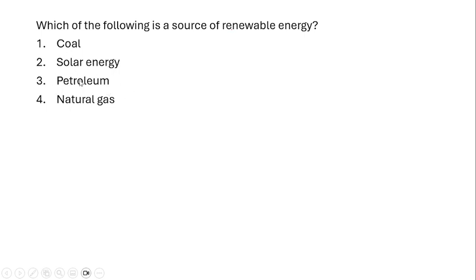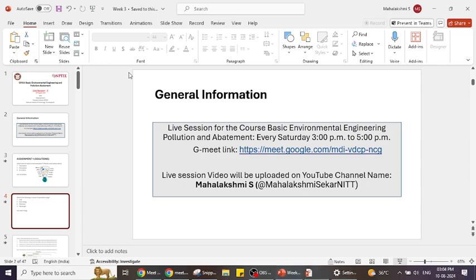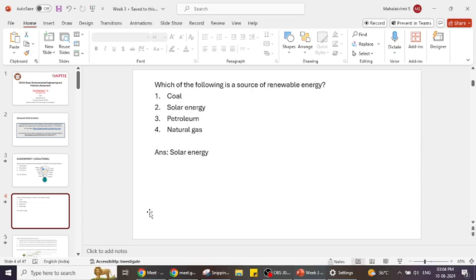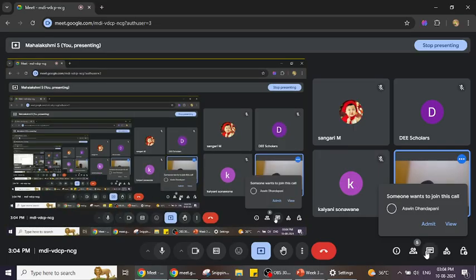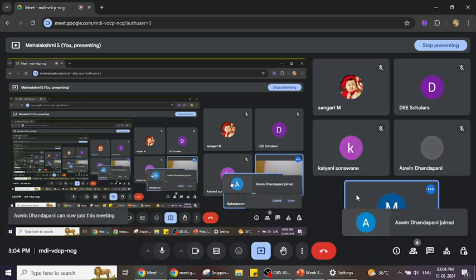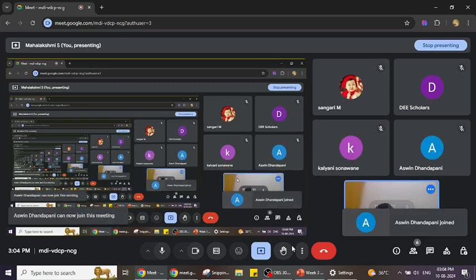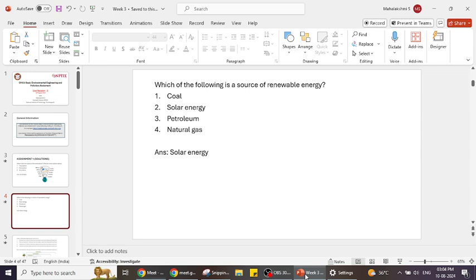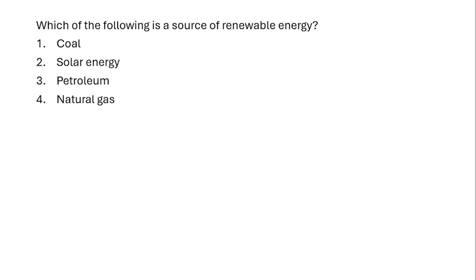But solar energy is the renewable energy here since we can use it again and again. So which of the following is a source of renewable energy? The answer is solar energy.